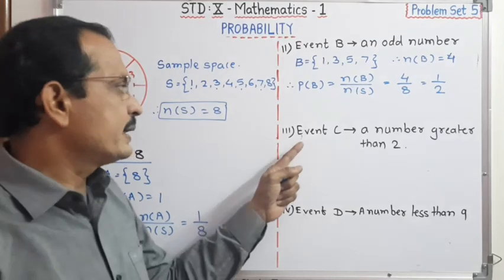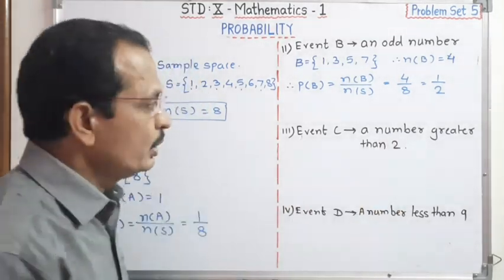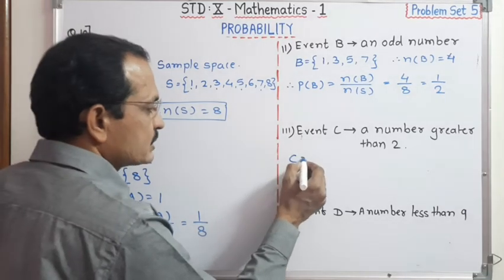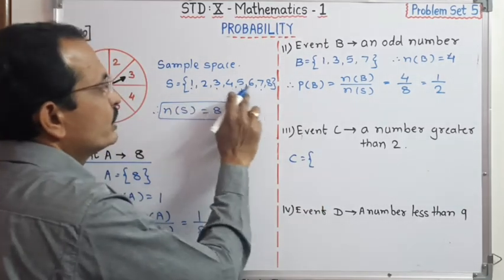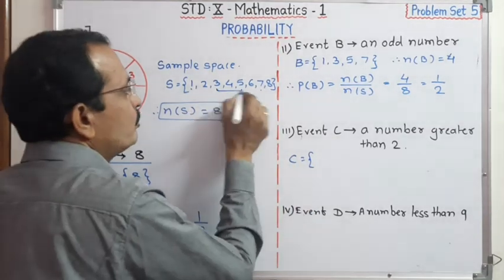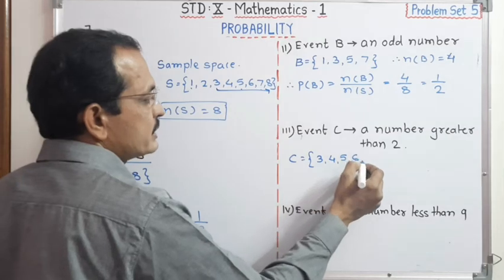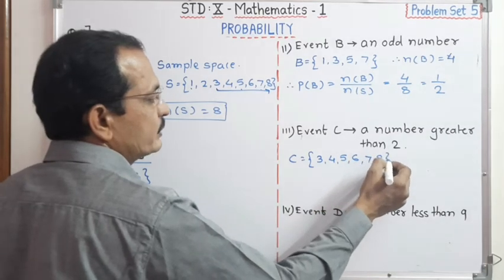Now the next one is event C, a number greater than 2. Now select the numbers from these which are greater than 2. Greater than 2 means it starts from 3, 4, 5, 6, 7, 8.